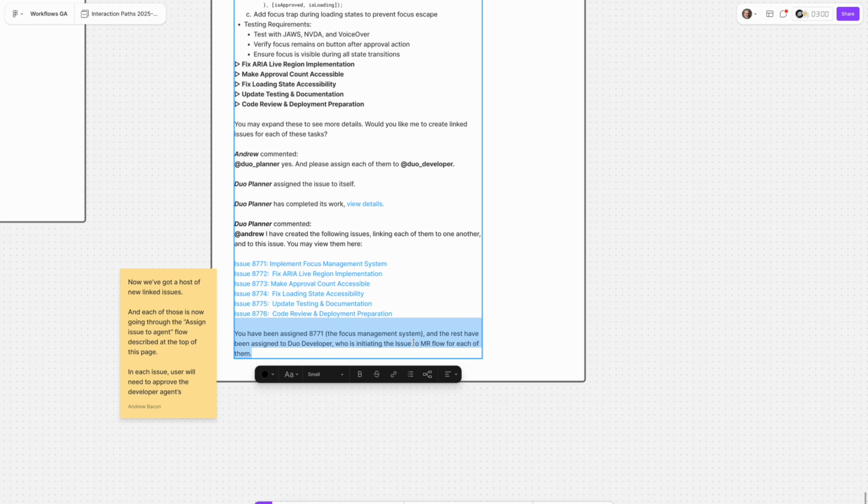Because those issues have been assigned to Duo developer, now the same flow we were experiencing at the very beginning is starting to kick off, right? The issue to MR flow is happening now in each of those, now that it already has a plan and an issue to work on. So by cobbling these together, I was able to kick off all six of these issues. Five of them are now in flight, and then one for me to go work on.